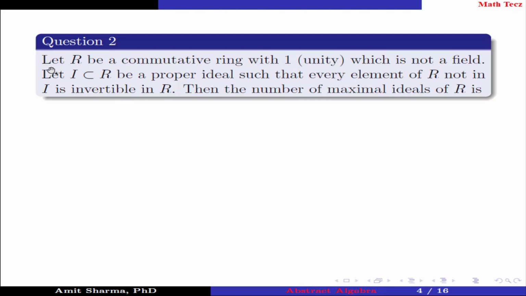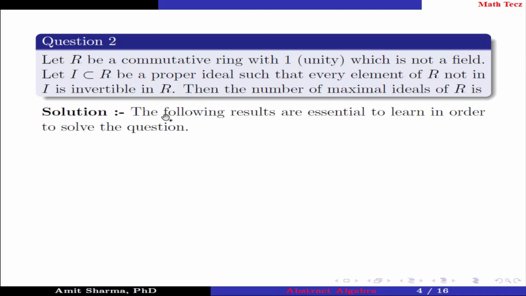Question number 2. Let R be a commutative ring with unity, which is not a field. Let I, a subset of R, be a proper ideal such that every element of R not in I is invertible in R. Then the number of maximal ideals of R is. The following results are essential to learn in order to solve the question.